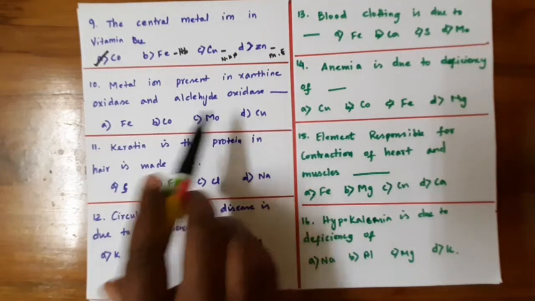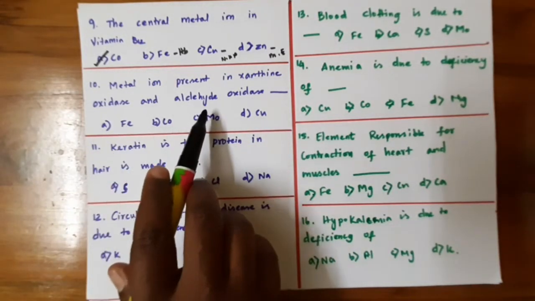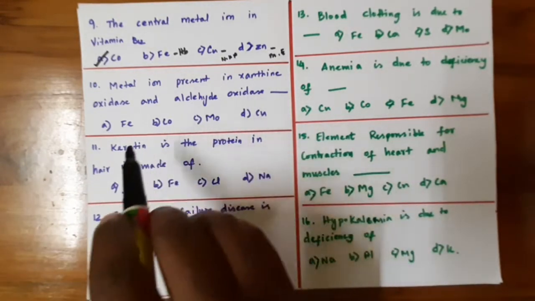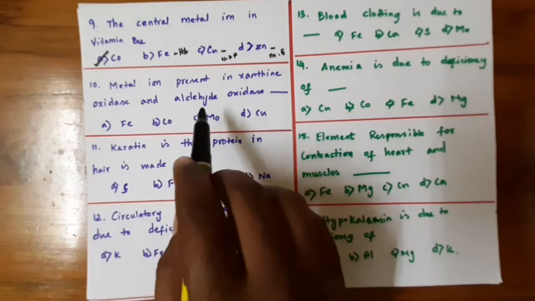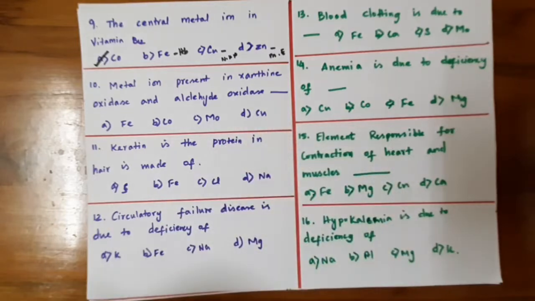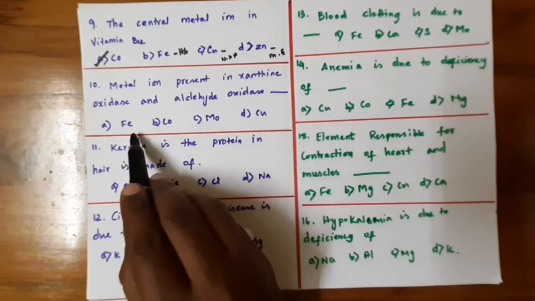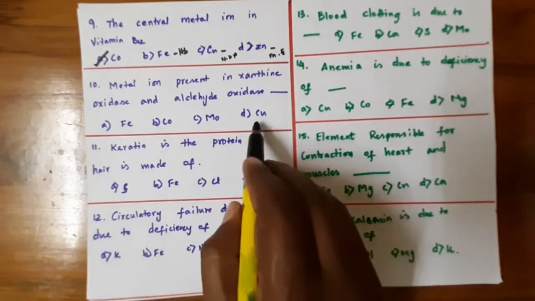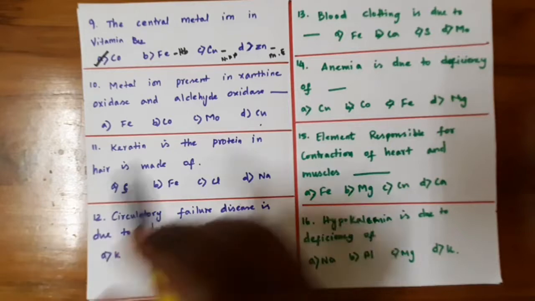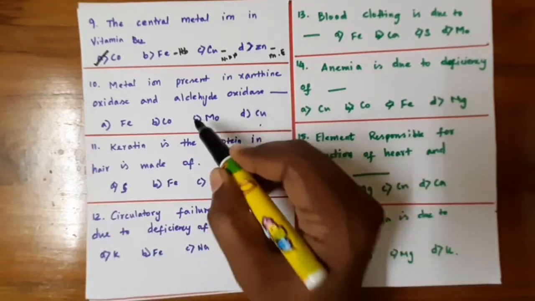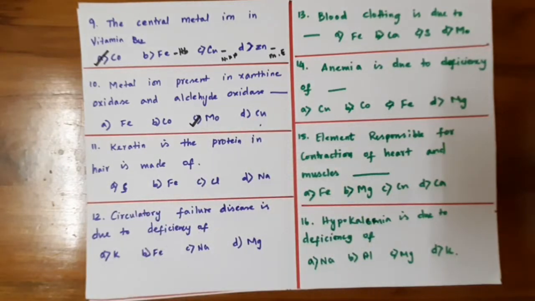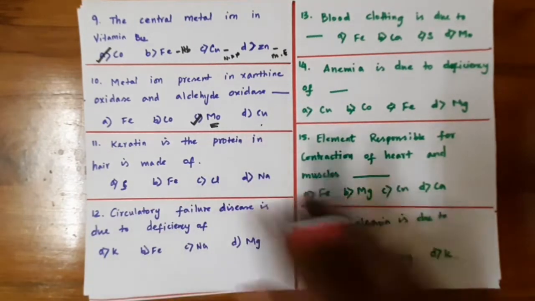The metal ion present in xanthine oxidase and aldehyde oxidase. These are catalytic enzymes present in various biological reactions in the human body. Iron is found in hemoglobin, cobalt in vitamin B12 and copper in non-heme proteins such as hemocyanin. So among these, the one left is molybdenum. Molybdenum is the metal ion found in xanthine oxidase and aldehyde oxidase, so molybdenum is the correct one.